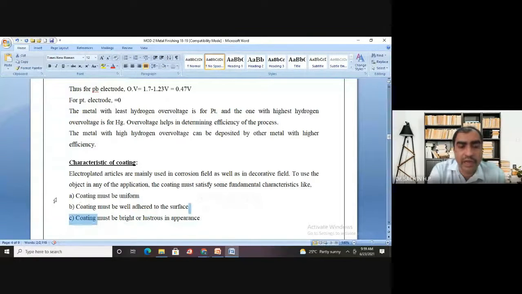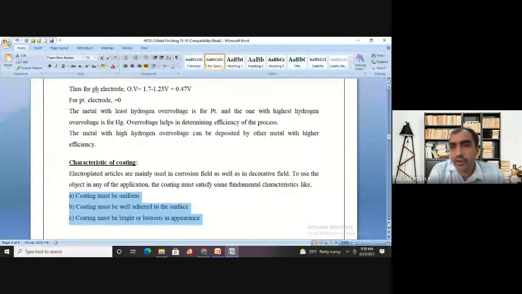When the coating possesses all these three qualities, we can say that the electroplated articles are of superior quality.